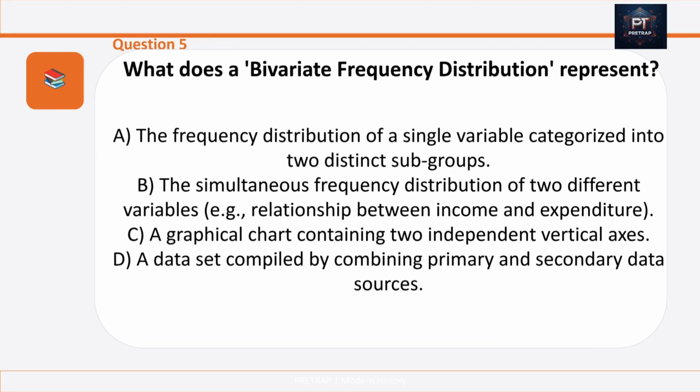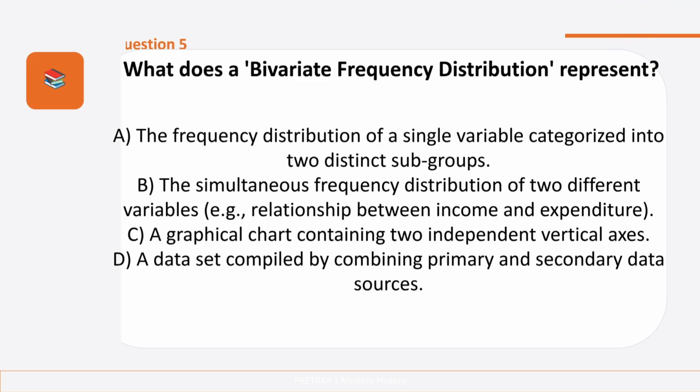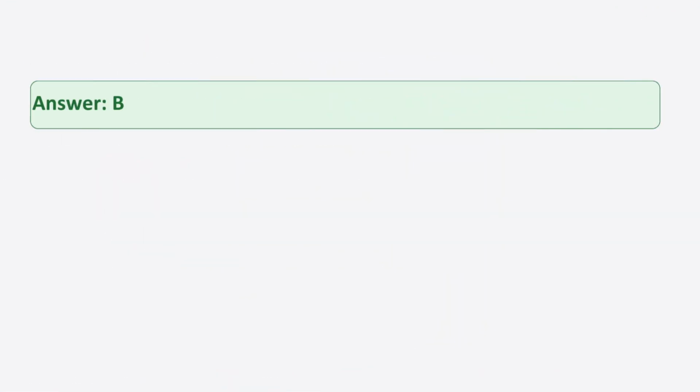Question number 5 is, what does a bivariate frequency distribution represent? Option A, the frequency distribution of a single variable categorized into two distinct subgroups. Option B, the simultaneous frequency distribution of two different variables. Option C, a graphical chart containing two independent vertical axes. Option D, a data set compiled by combining primary and secondary data sources. And the answer is option B, the simultaneous frequency distribution of two different variables. Example, relationship between income and expenditure.